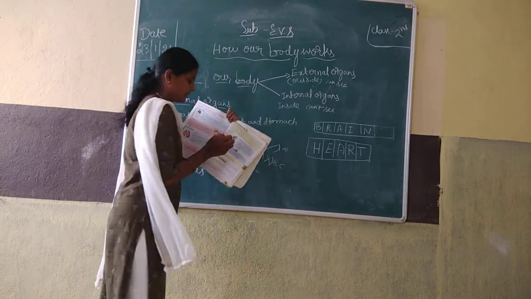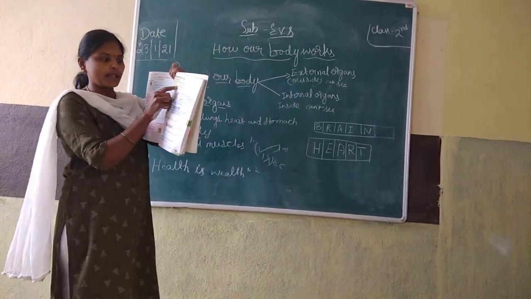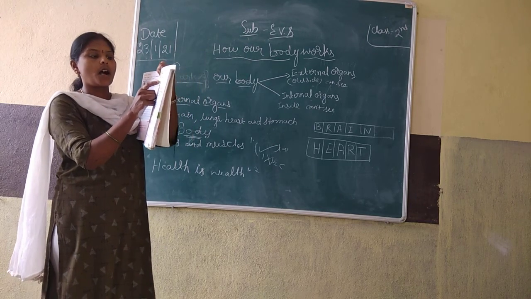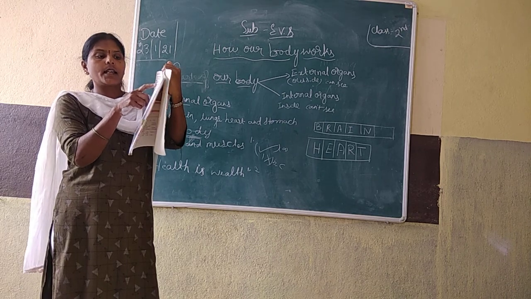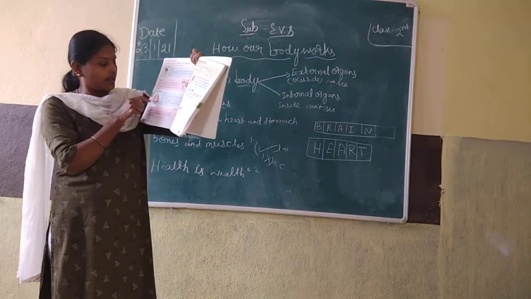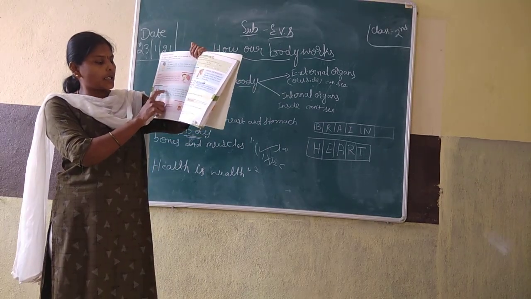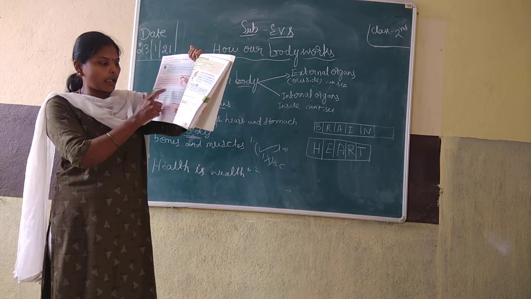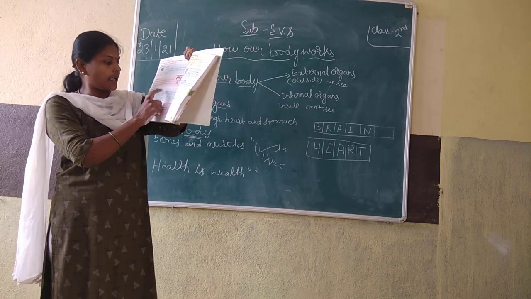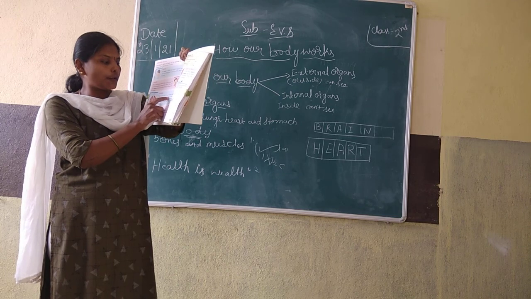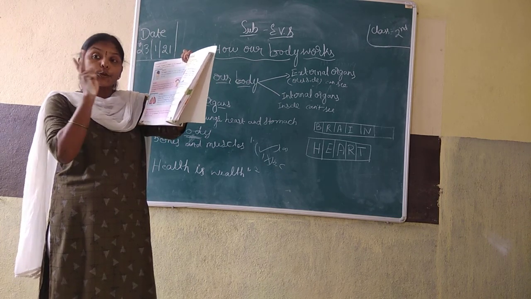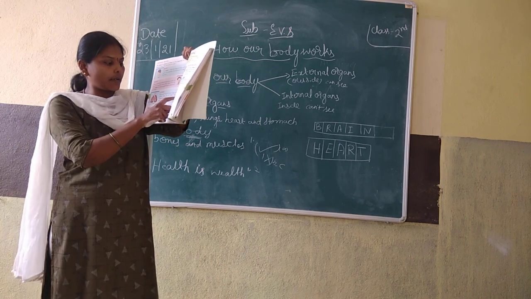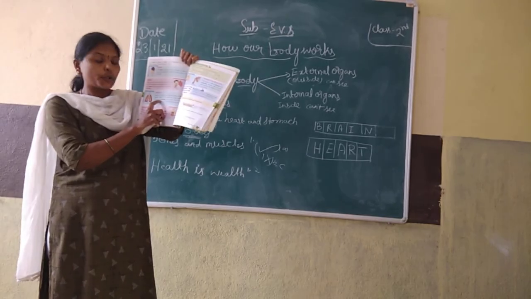Next, the second one. The number of lungs inside our chest is 2. See your lungs. Keep your hand on your chest and take a deep breath. What do you feel? Your chest will swell. There are 2 lungs inside our chest. How many lungs? 2 lungs.